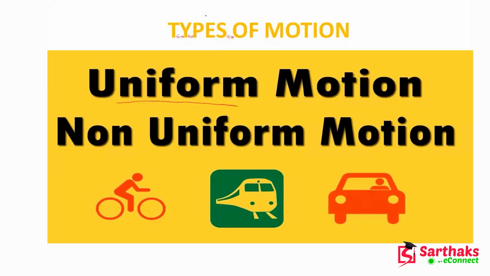Suppose the car is moving on a highway. At that time, you can see that this car is in uniform motion. But whenever this car is moving through a crowded area, sometimes to avoid collision with other cars, it has to take action. What is the action? Sometimes it should slow down, or sometimes it may take the brake.